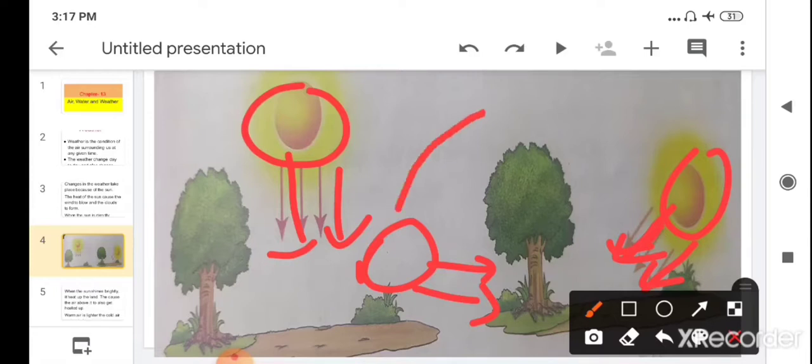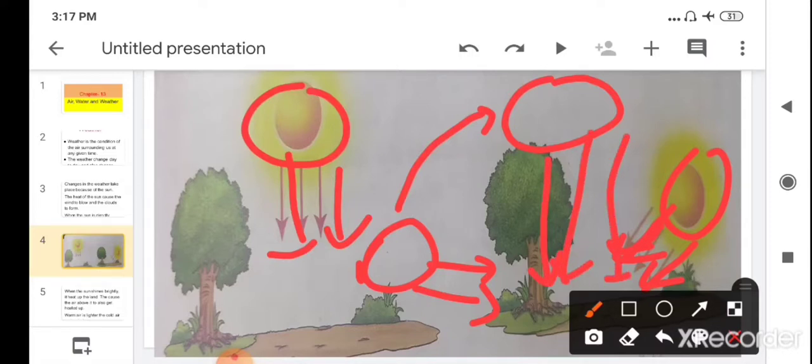But when the sun comes overhead in the afternoon time period, the rays of the sun fall directly on the earth's surface, which heats up the earth's surface very quickly, and that is why the afternoon period is very hot in a day as compared to morning and evening.